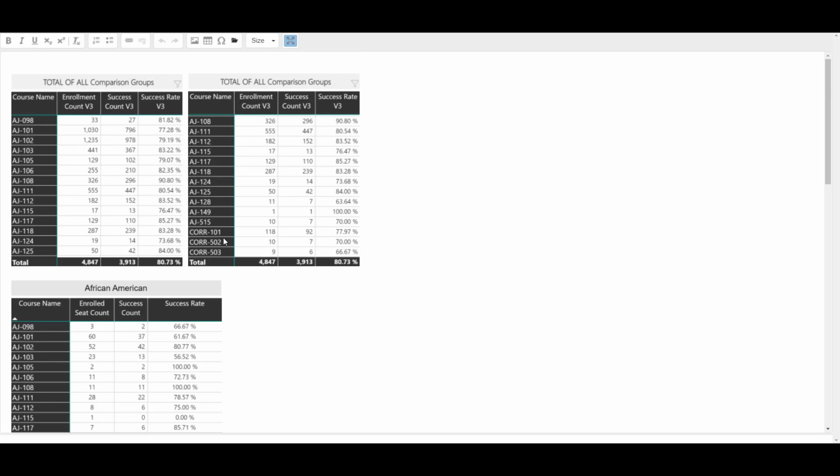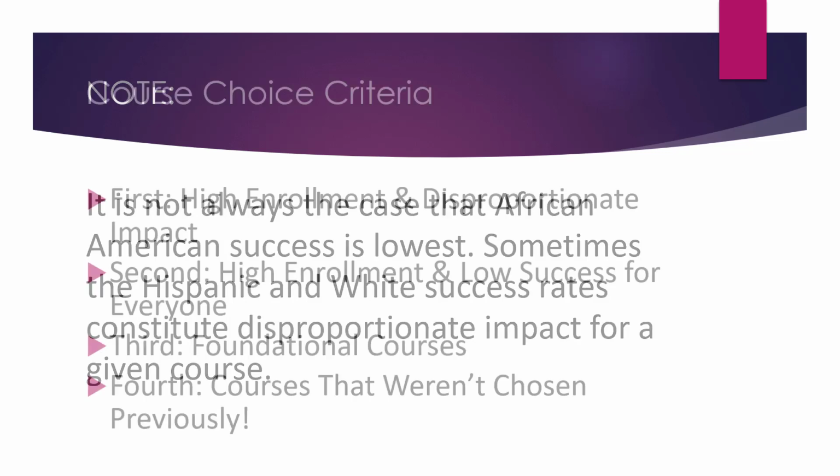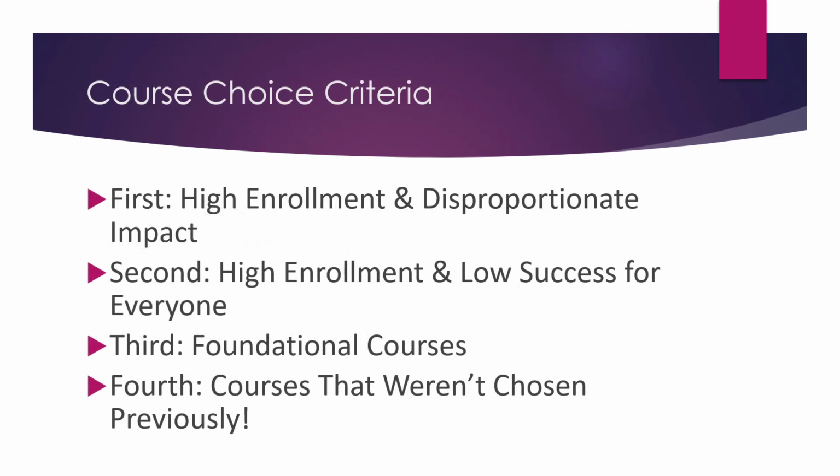Corrections 101 has a similar situation. It has a fair number of enrolled seats, 118, and even though there were relatively few African American students enrolled, 6, the African American success rate is about 10% below that for the totals group. Note that it is not always the case that African American success is lowest. Sometimes the Hispanic and white success rates constitute disproportionate impact for a given course. But for some programs, the choices are not as obvious.